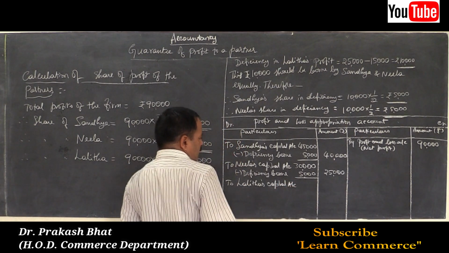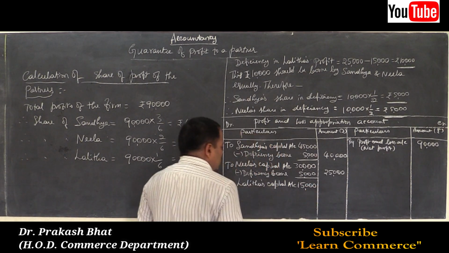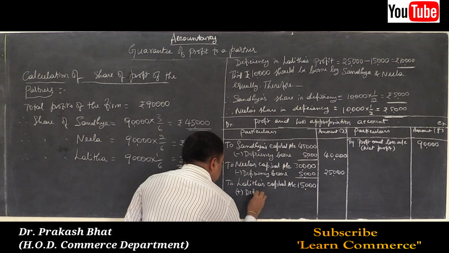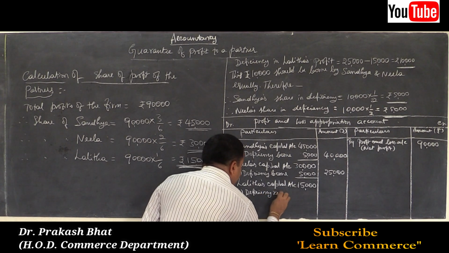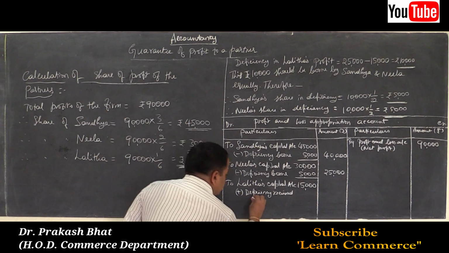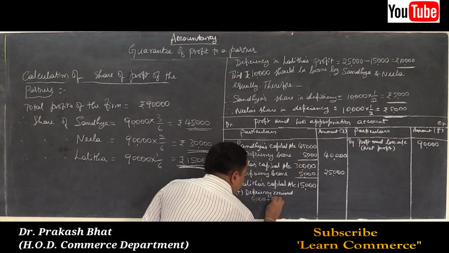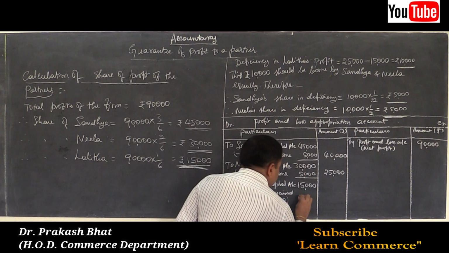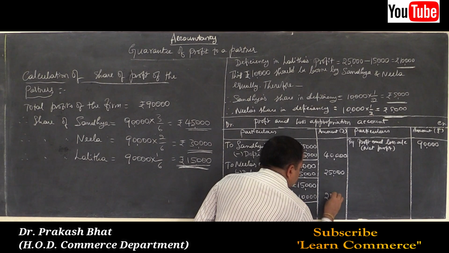How much? Her share was 15,000. Add deficiency received. How much? 5,000 plus 5,000: 5,000 from Sandhya and 5,000 from Neela. So the total amount was 10,000. Add it together, 25,000.